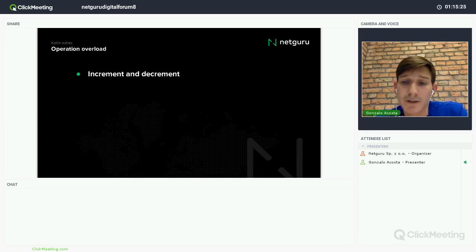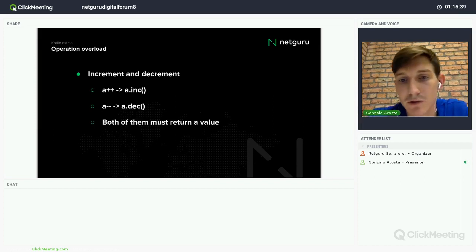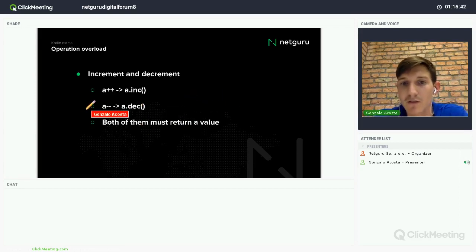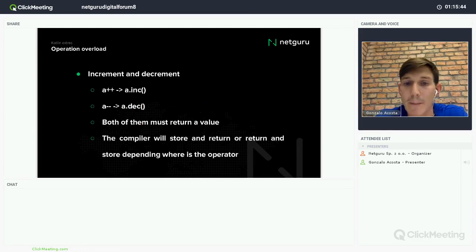Also, I have increment and decrement. For example, a plus plus, and I have to override this operator, the inc. A minus minus, dec. Of course, both of them must return a value. It depends on the order. So I only have to write once the inc or the dec, and then the compiler, depending on where you put the plus plus or the minus minus, will first store and return, or return and store the value.